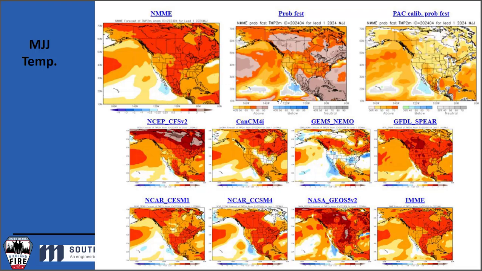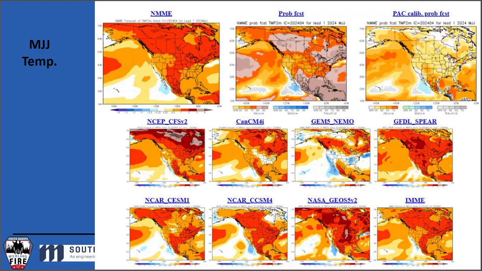Busy graph here. So this is our forecast for May, June, and July, MJJ. This is a temperature forecast for those 3 months. The bottom 8 graphs down here all represent dynamical models that are showing the potential for either above average or below average temperatures for North America. The reds are above average temperatures, the blue are below average temperatures, and this is just a wash of orange and red. I want you to focus on the top middle chart.